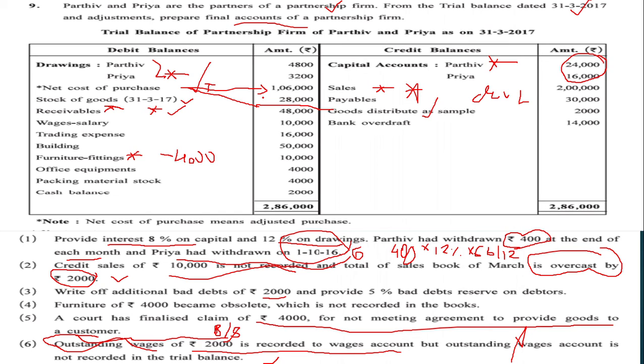Goods distributed as samples are also a kind of goods that we are not going to get back. That's why we will be deducting it from the purchase, because purchase is of total goods that we have already purchased, and these goods are deducted from the purchased goods.